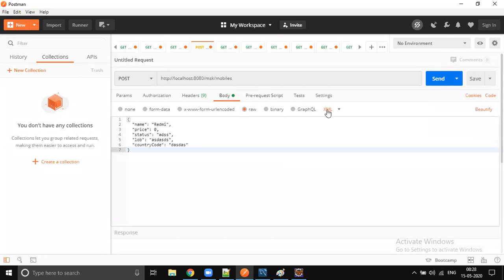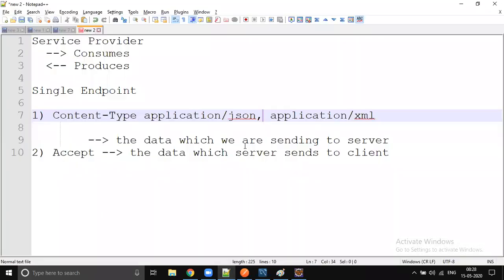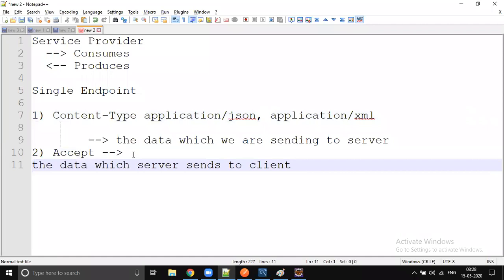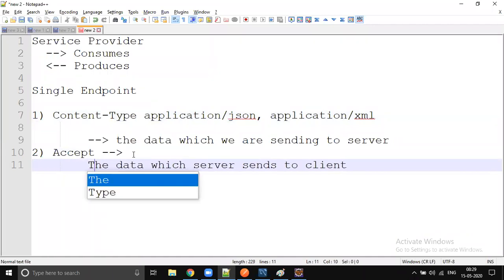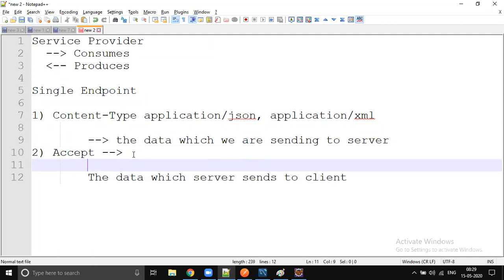So what is happening in the background? We are just indicating to the server what type of data we are sending. In the same way, by using the accept parameter, we inform the server in what format we are expecting the data, what media type. I want the data in JSON format, or I want the data in XML format. When I say I, I mean the client: it can be a curl command, Postman, a Java application, a browser, any HTTP client. If they want the data in a particular format, they have to use the accept header parameter.